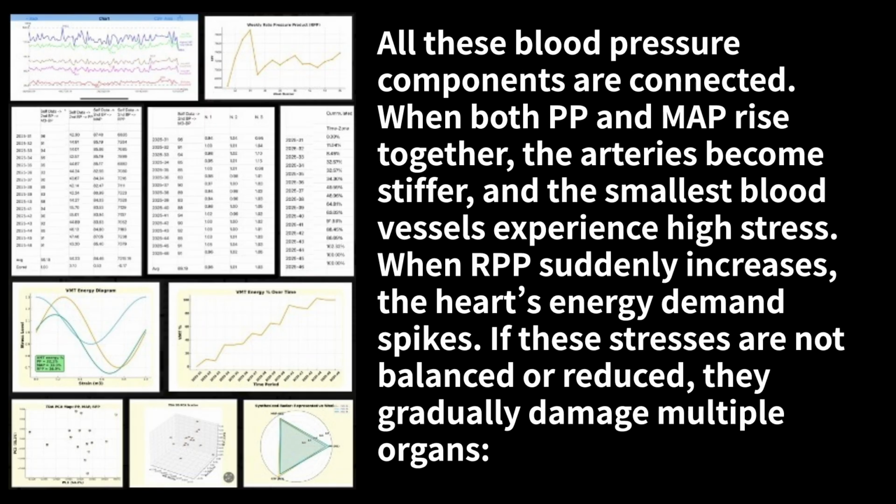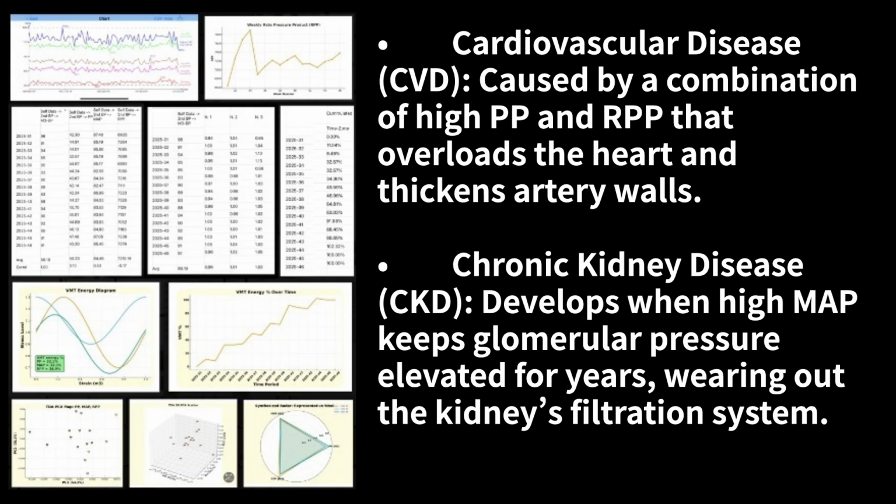All these blood pressure components are connected. When both PP and MAP rise together, the arteries become stiffer, and the smallest blood vessels experience high stress. When RPP suddenly increases, the heart's energy demand spikes. If these stresses are not balanced or reduced, they gradually damage multiple organs. Cardiovascular disease, CVD, is caused by a combination of high PP and RPP, that overloads the heart and thickens artery walls. Chronic kidney disease, CKD, develops when high MAP keeps glomerular pressure elevated for years, wearing out the kidney's filtration system.